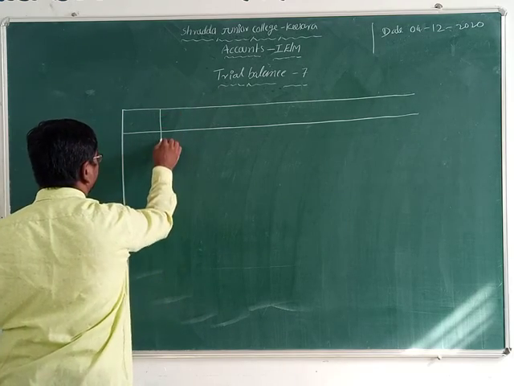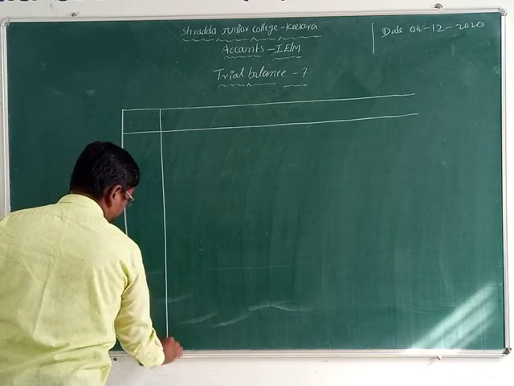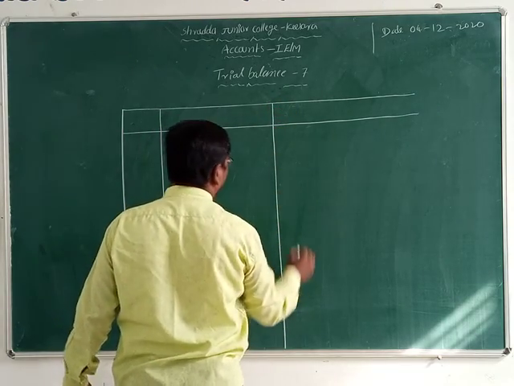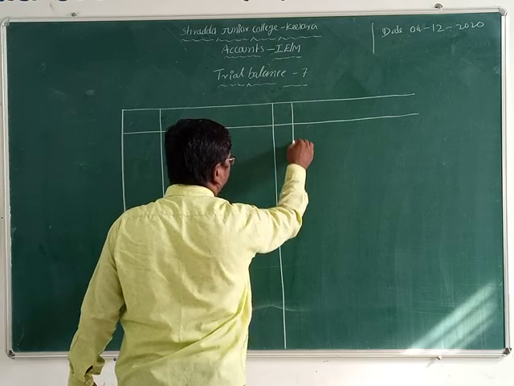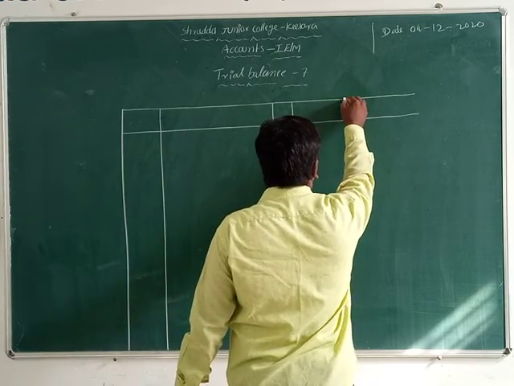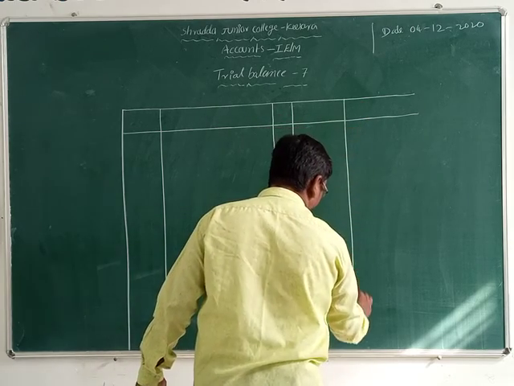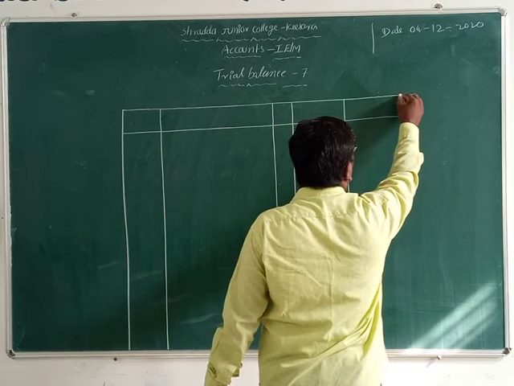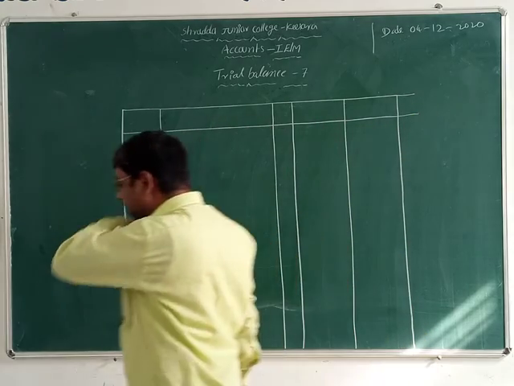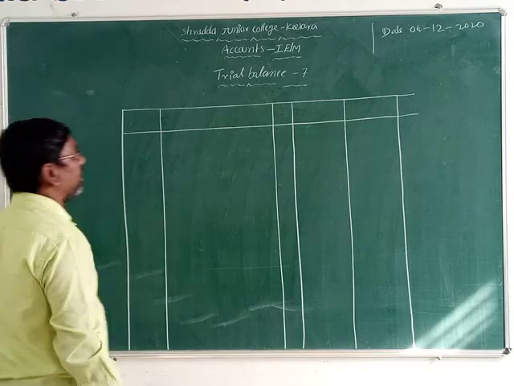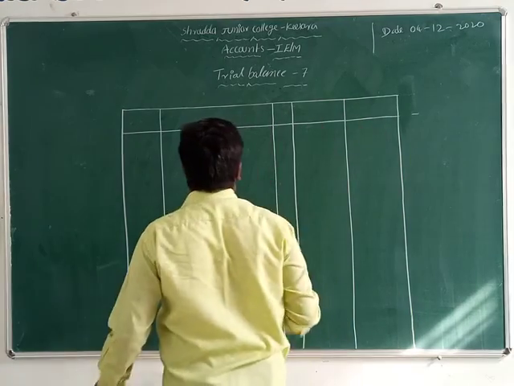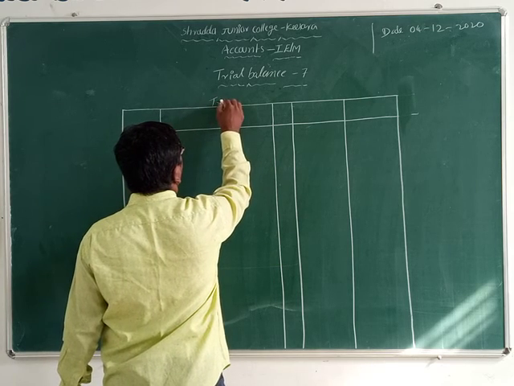First one is the first column, and the next column, second column, third column, fourth column, and fifth column. These five columns are in the trial balance format. So let us start here, the trial balance format.